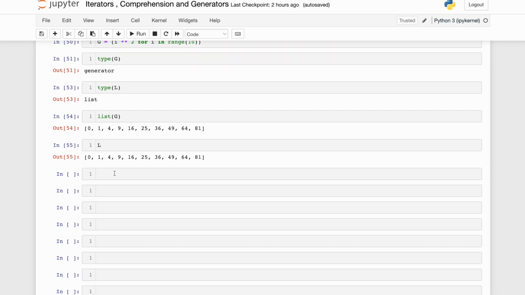Now friends, think where these things can be useful. What could be the possible use case of a generator? Generators are very useful in some scenarios, right? Let's say, friends, you have to read a data file which is huge. If you are going to store that file into memory, your entire computer or laptop's memory will get exhausted, right?